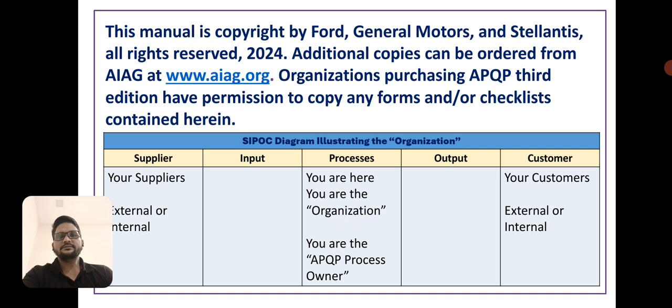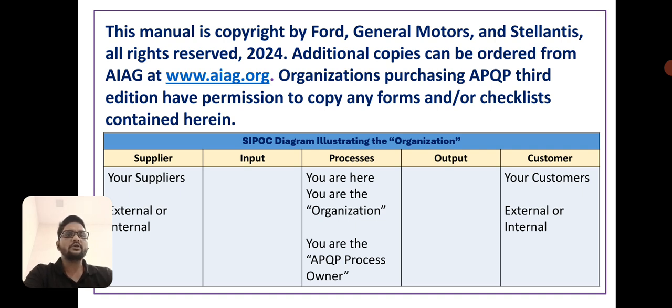Next, this manual is copyright by Ford, GM and Stellantis. All rights reserved 2024. Additional copies can be ordered from the AIAG at www.aiag.org. Organizations purchasing APQP third edition have permission to copy any form or checklist contained herein.